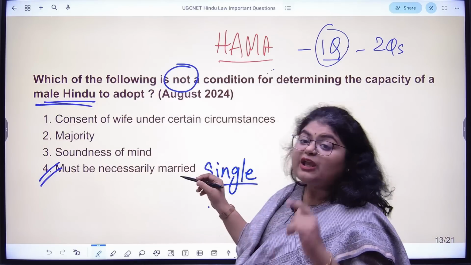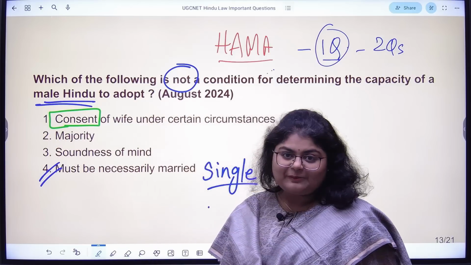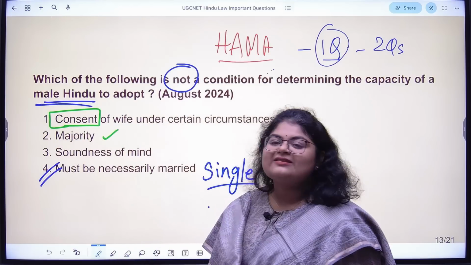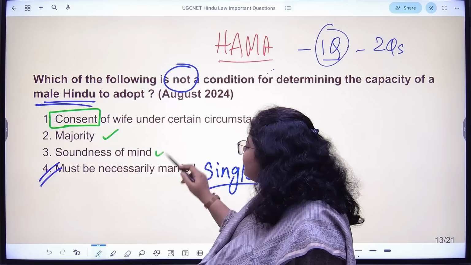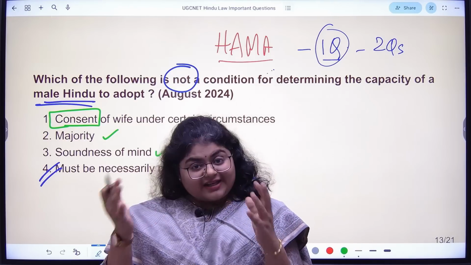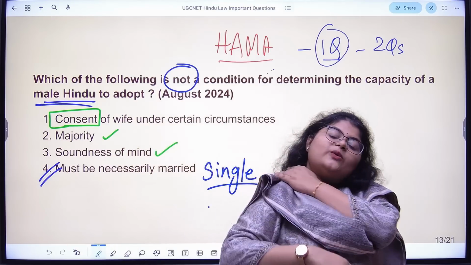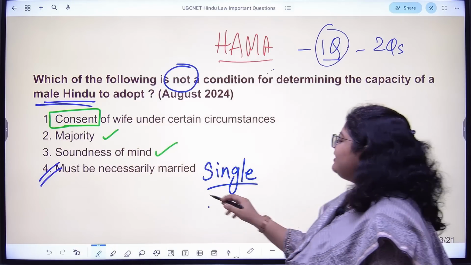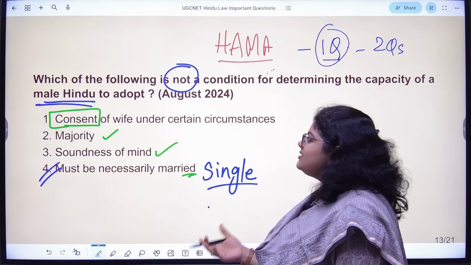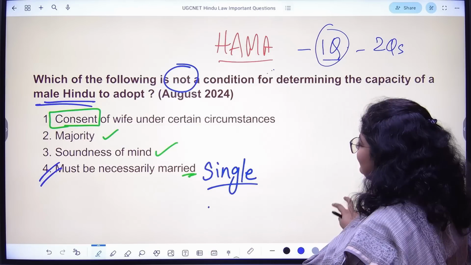Yes, if wife is there, has he taken the consent of the wife? That is important. Is he major or not? Is he of sound mind or not? Does he have the mental, physical resources to take care of this child that he wants to adopt? These are the things I will look at. But I am not looking at whether he is married or not. So the answer here, we have to find the "not". So option 4 is the correct answer. Next,